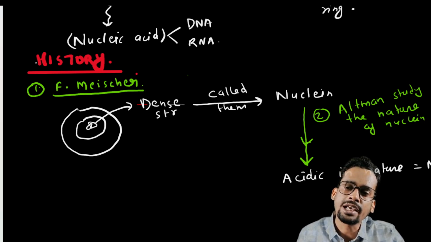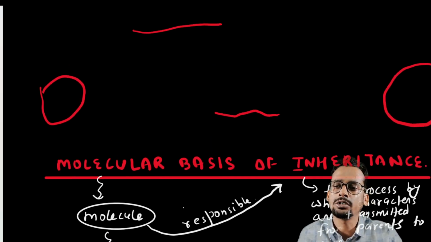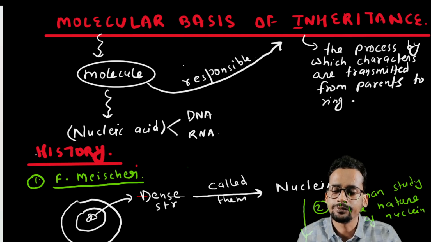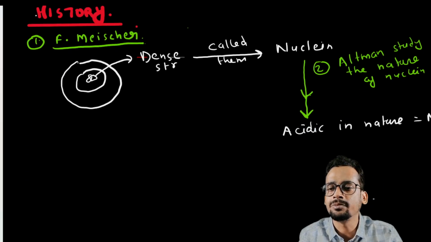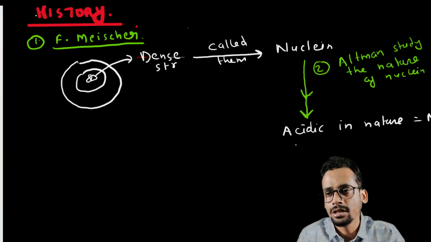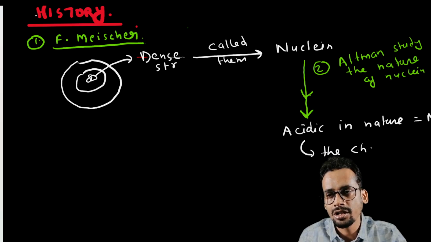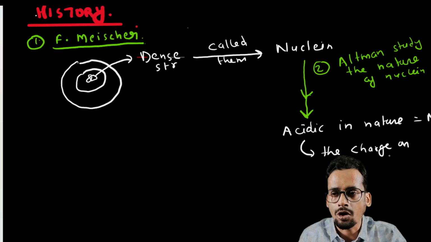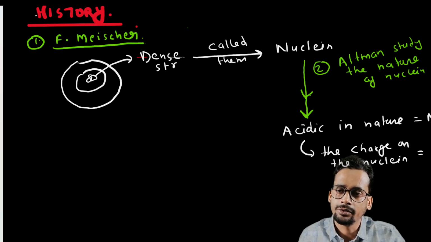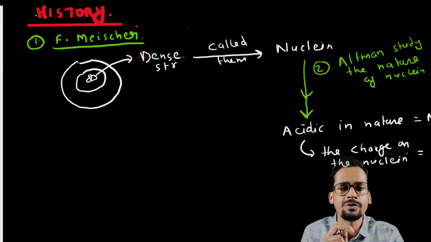Okay, what can you conclude from this? What does acidic nature mean? Acidic nature means everything which has acidic nature carries a negative charge. So the charge on the nuclein is negative. So you have to remember the two scientists.